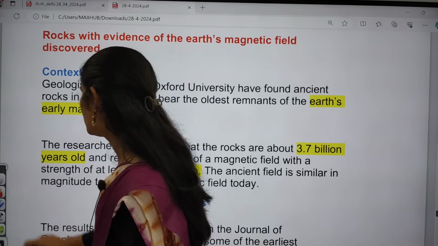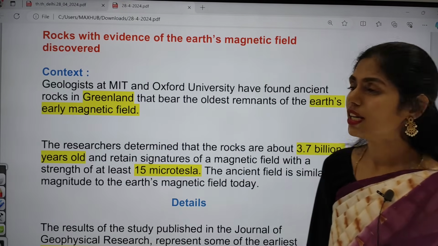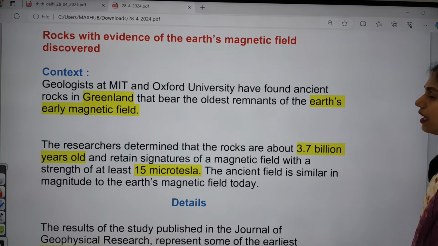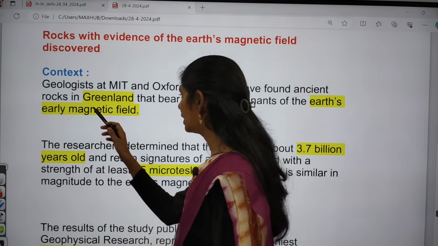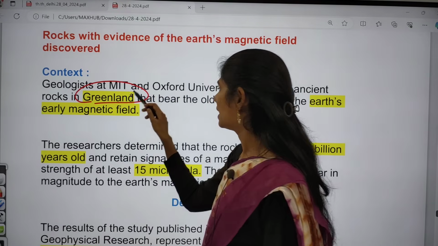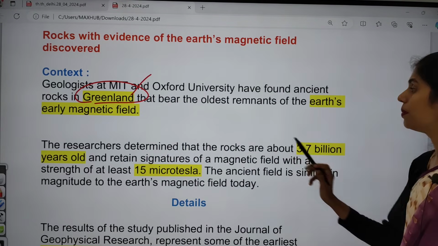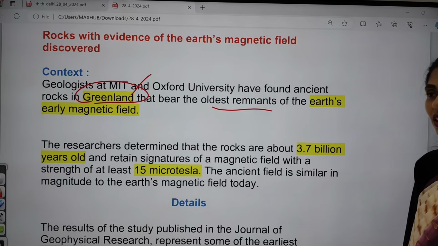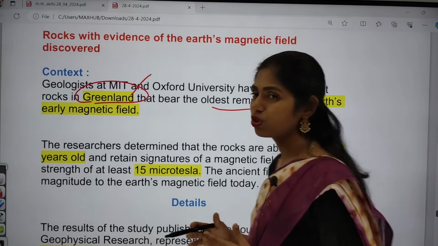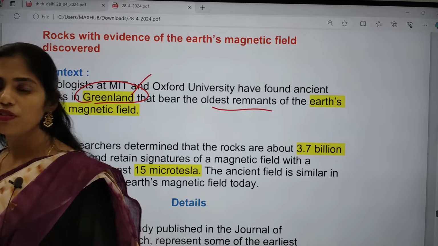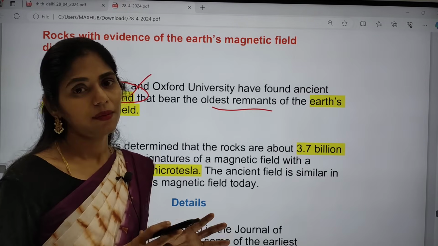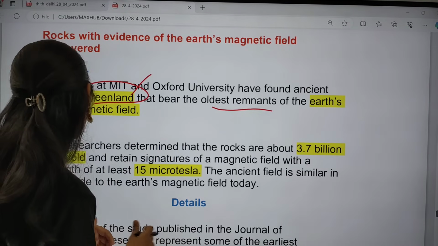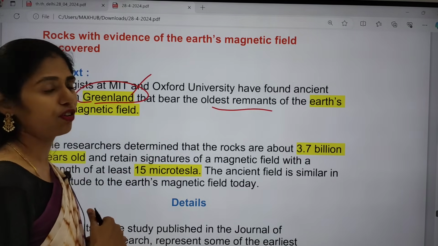If you see the context, it says that geologists from MIT and Oxford University found ancient rocks in the Greenland region, and these rocks are bearing the oldest remnants of the early magnetic field. As you all know, because of diastrophism and the continuous movement of magma, we can see the formation of rocks, aligning of rocks according to their magnetic field. And we have alternate bands of arrangement of rocks.